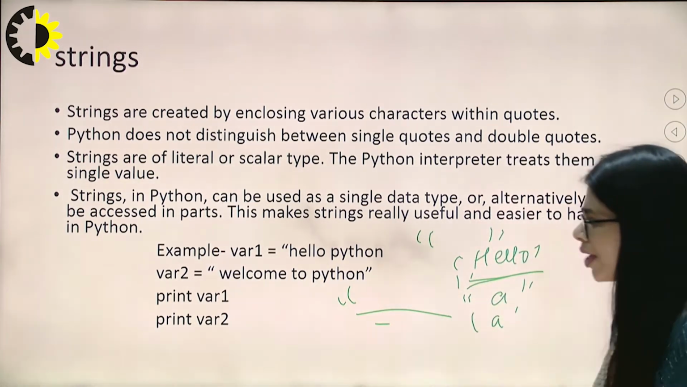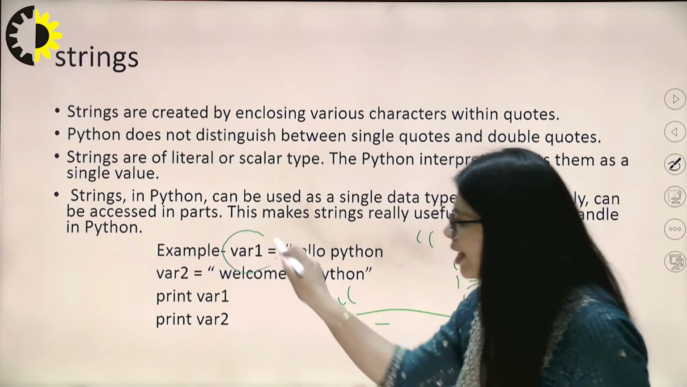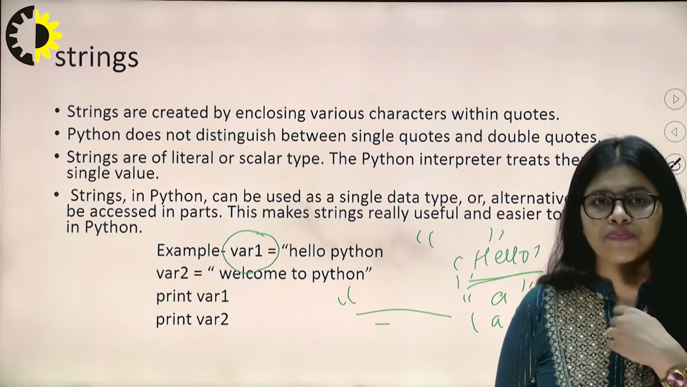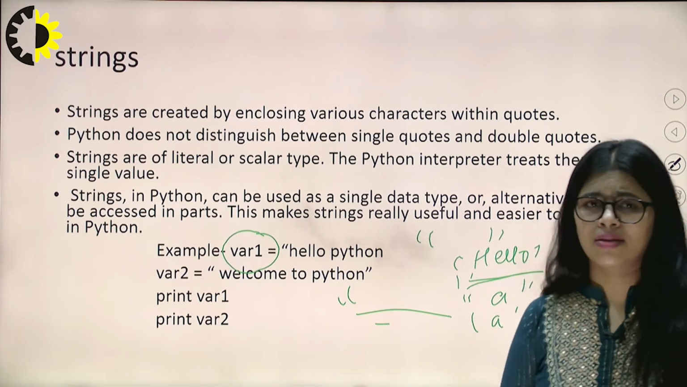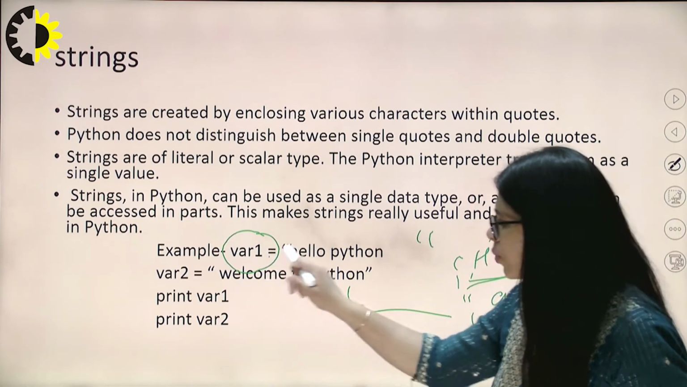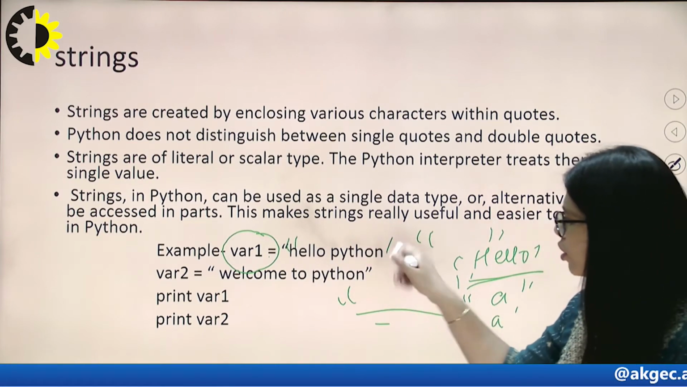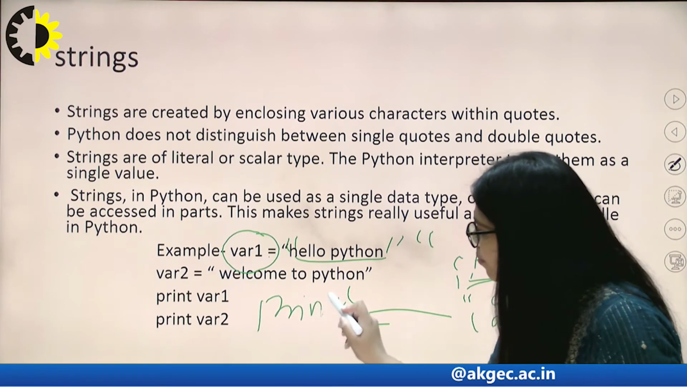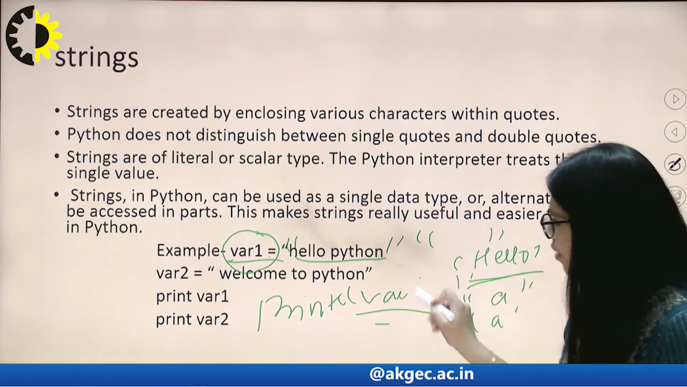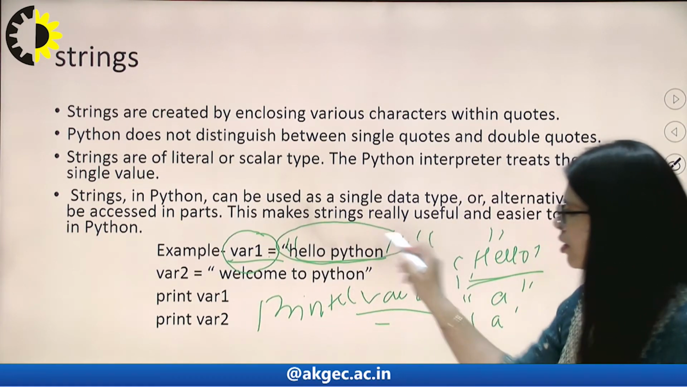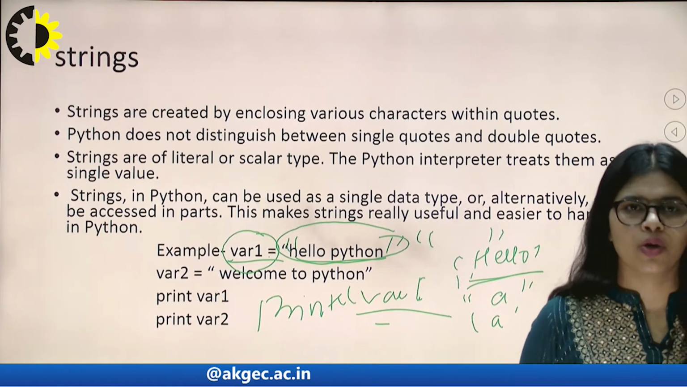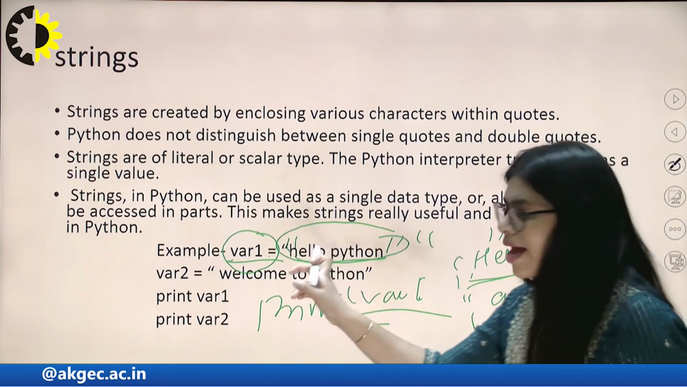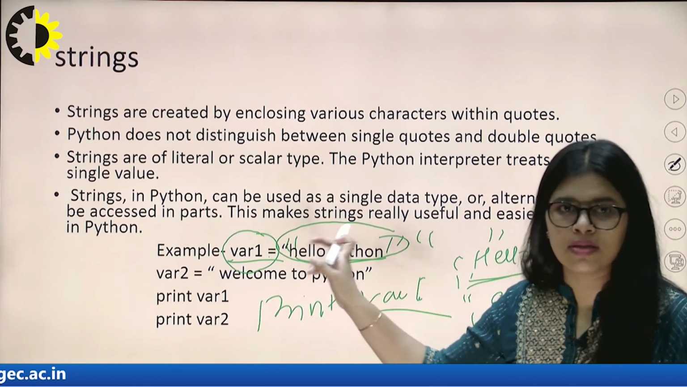Here you can see the example. We declare a variable such as var1, and to initialize it with a string, we write equals and, in between double inverted commas, hello Python. Then if we print var1, it directly prints the sentence hello space Python, exactly as you have written it in the program.